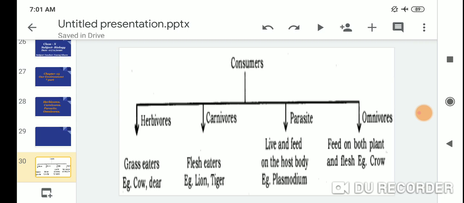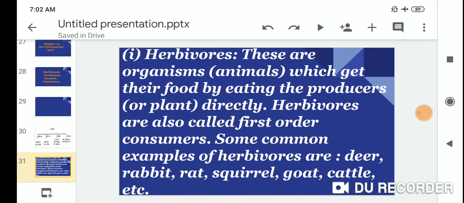Grass eaters are called herbivores. Carnivores are the flesh eaters, like the lion and tiger. Parasites live and feed on the host body, for example Plasmodium. And omnivores feed on both plants and flesh, for example the crow, etc. So the first one is the herbivores.